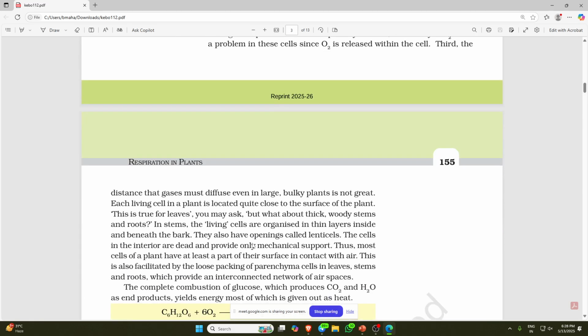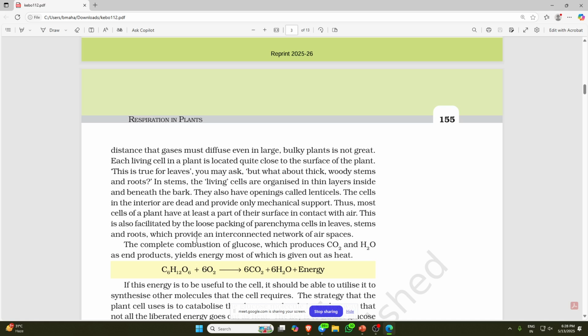Third, the distance that gases must diffuse, even in large, bulky plants, is not great. Even each living cell in a plant is located quite close to the surface of the plant. This is true for leaves, you may ask, but what about the thick woody stems and roots? In that case, living cells are organized in thin layers beneath the surface. They also have openings called lenticels, that I said already, like stomata in the case of the leaf.